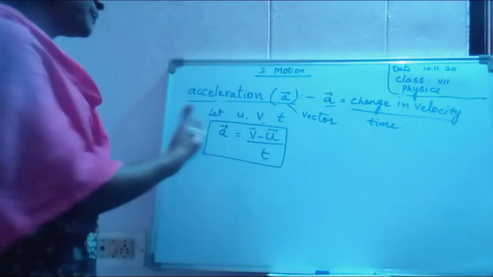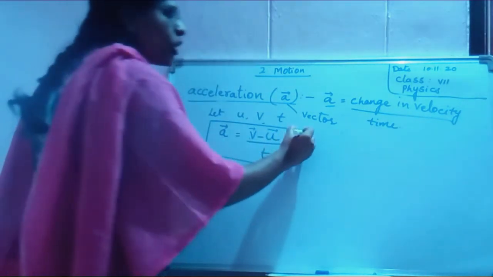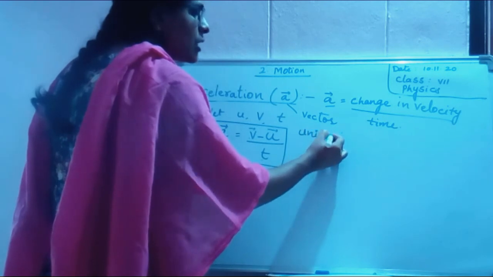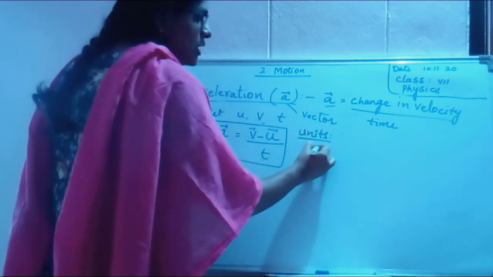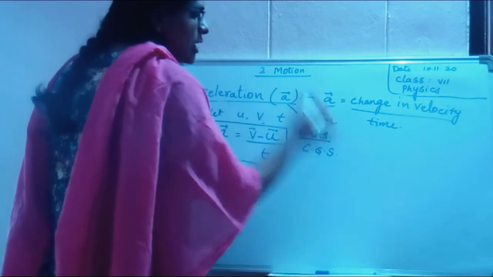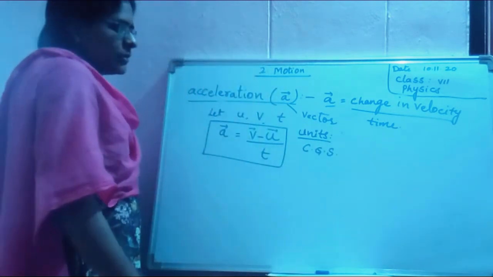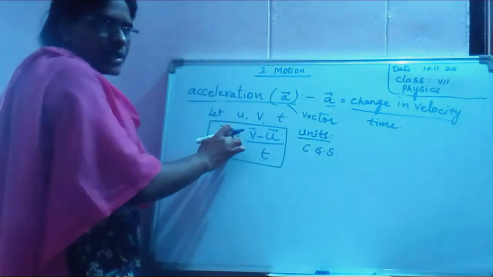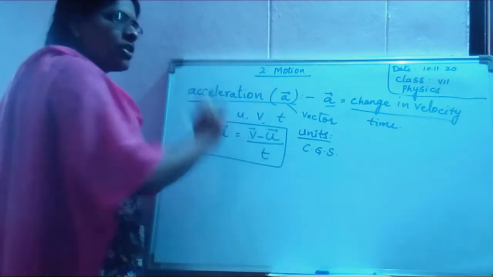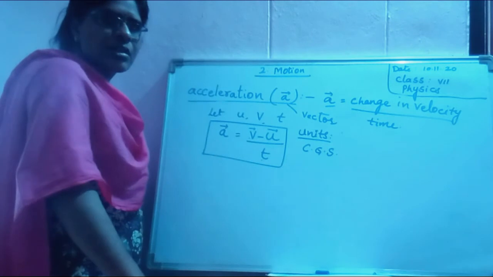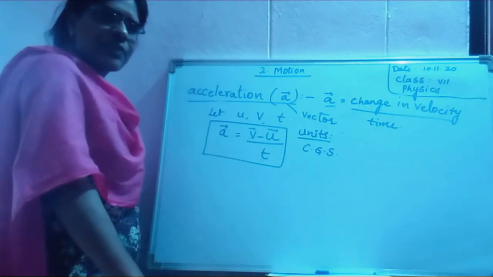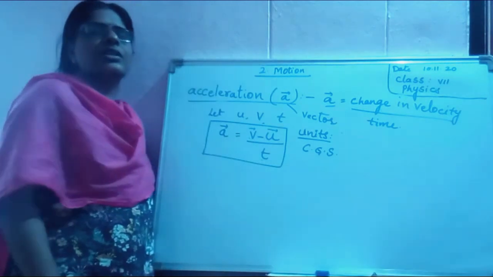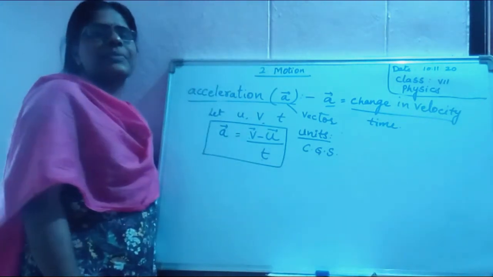Now, after knowing the formula, how to write the units? First is the CGS system. Look at the formula, children, the easiest way to write the units. Change in velocity means you will get the velocity itself. See, I have given you 100 rupees and asked you to buy something.